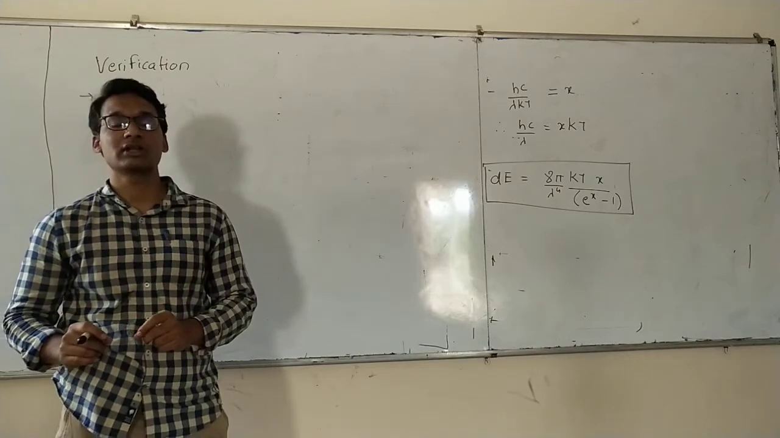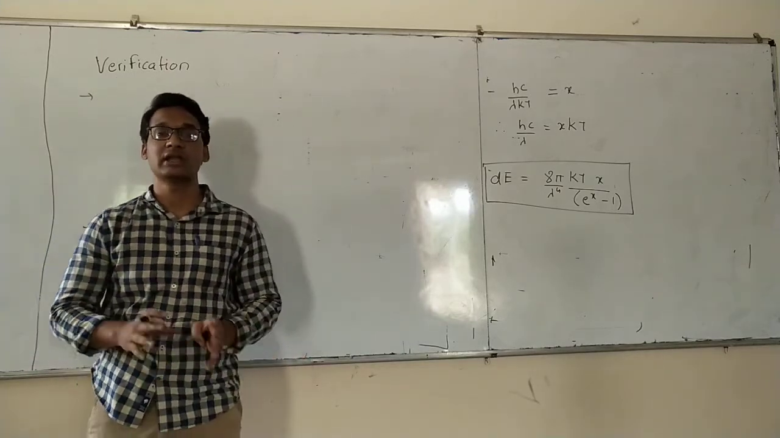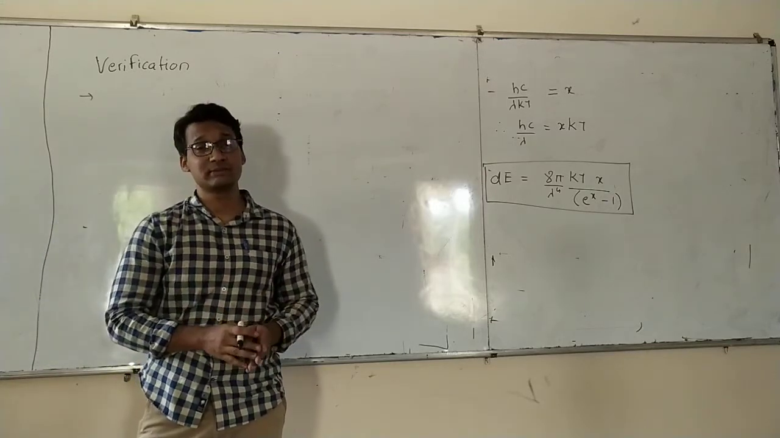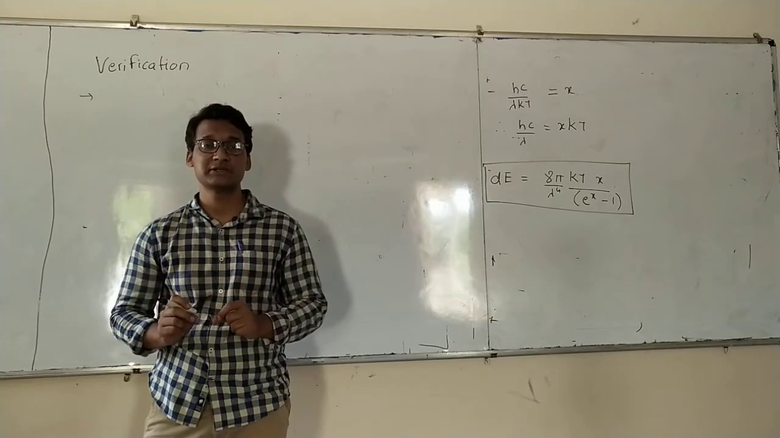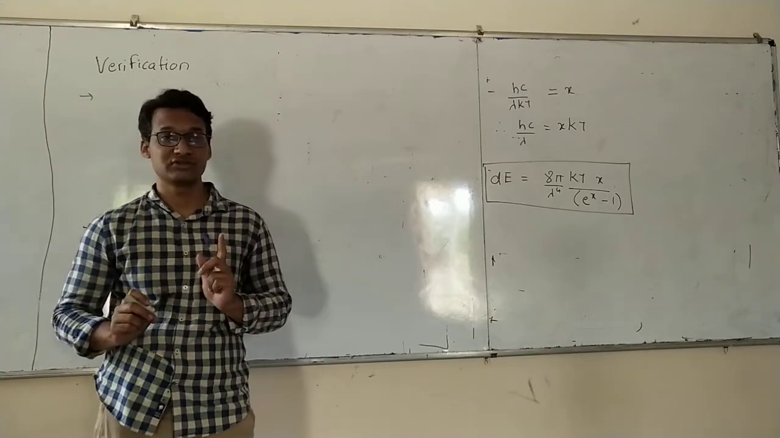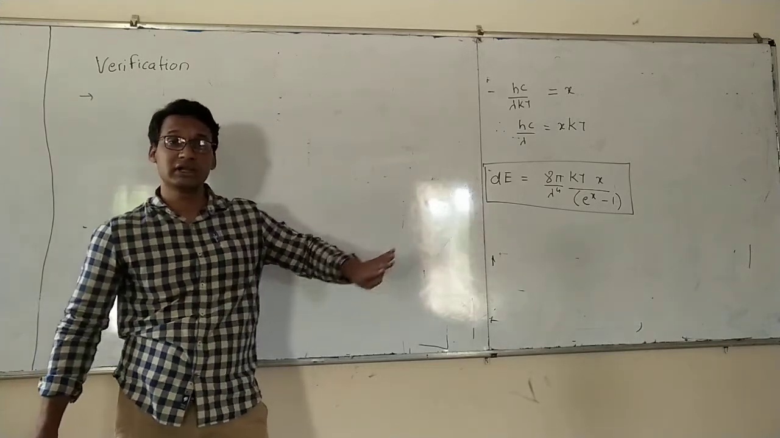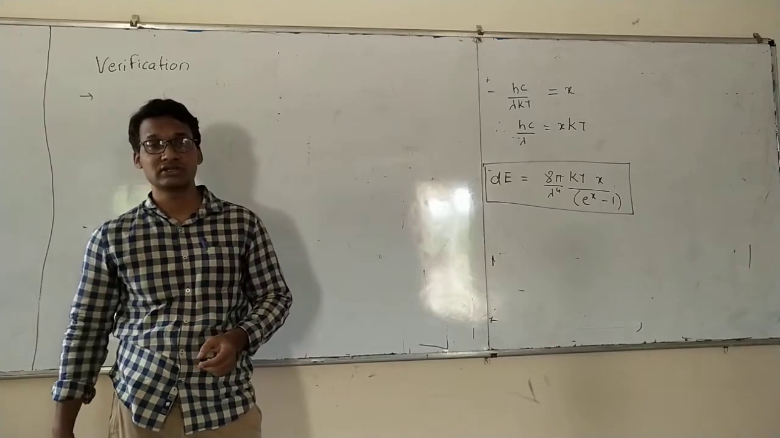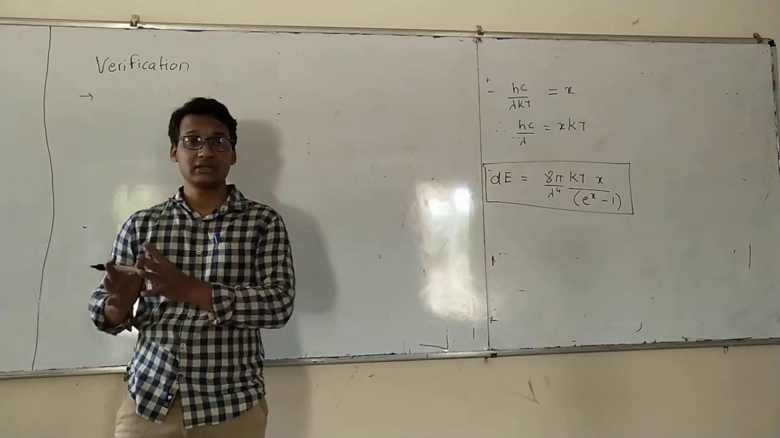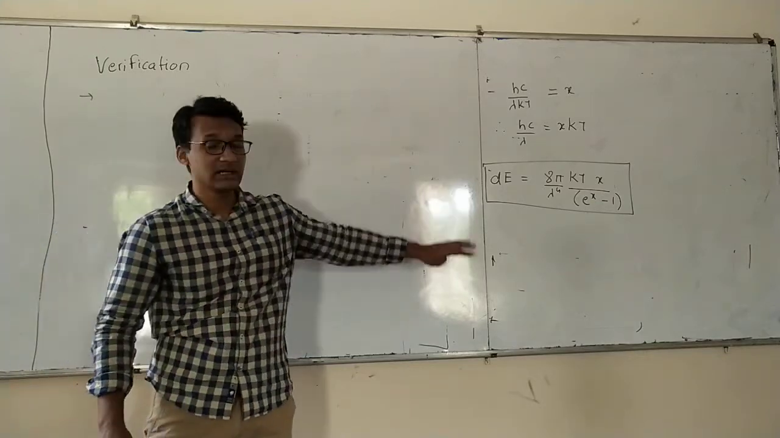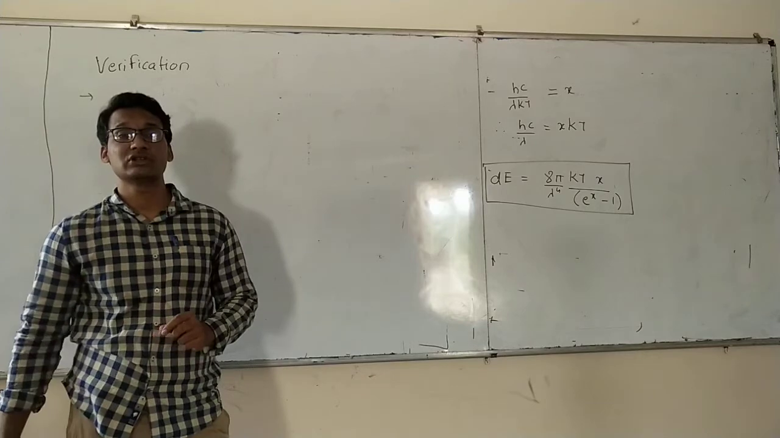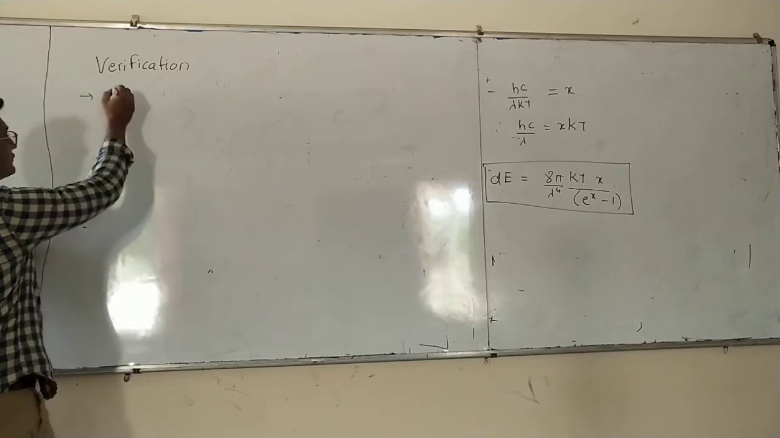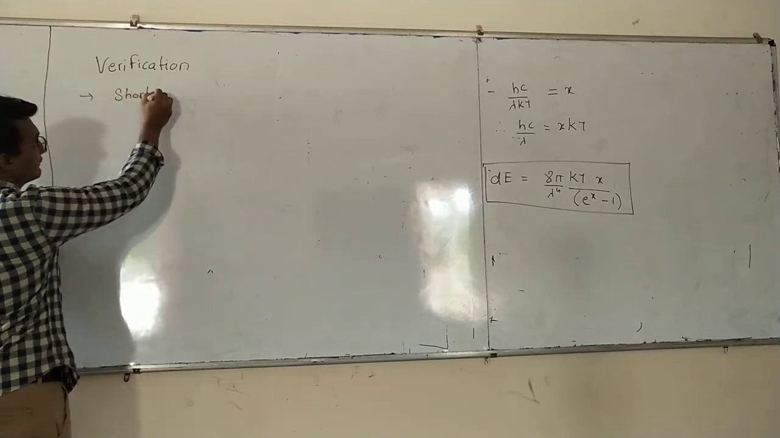Now we can verify this law by seeing what are the values at lower wavelengths and what are the values at higher wavelengths. Because at lower wavelengths it should give us the Wien's displacement law. If you remember, Wien's displacement law was applicable at shorter wavelengths. So this equation should be converted to Wien's law for shorter wavelengths. And for longer wavelengths, it should be converted to Rayleigh's and Jeans law. If it is able to do that, then this is the right equation. So, what we will do? First, we will test for shorter wavelengths.